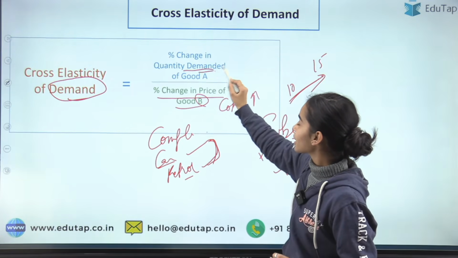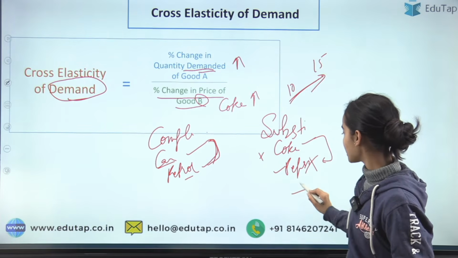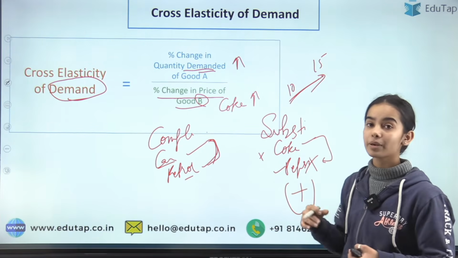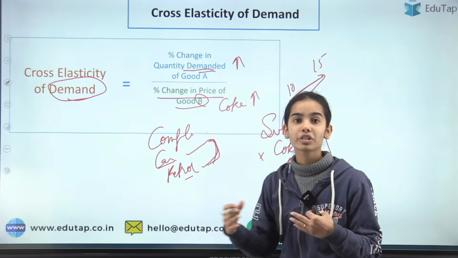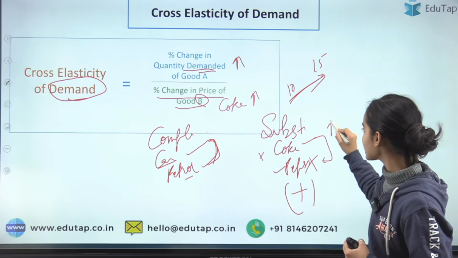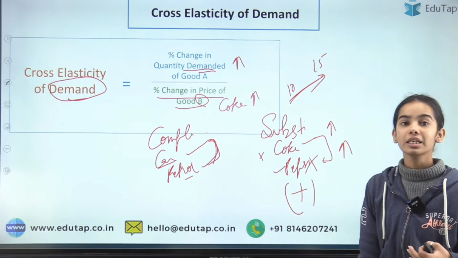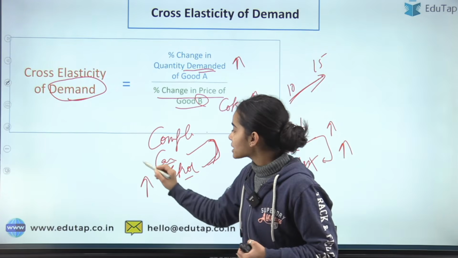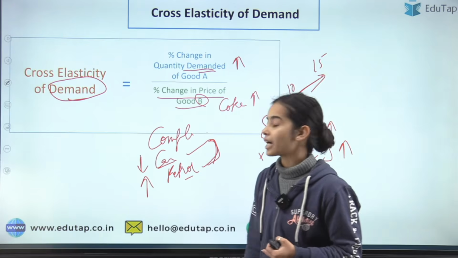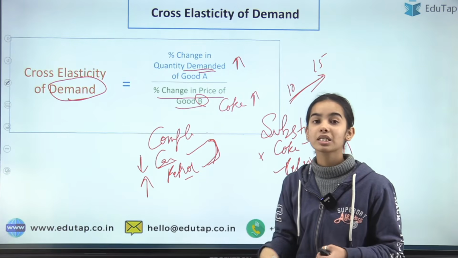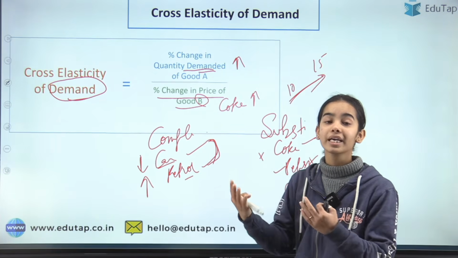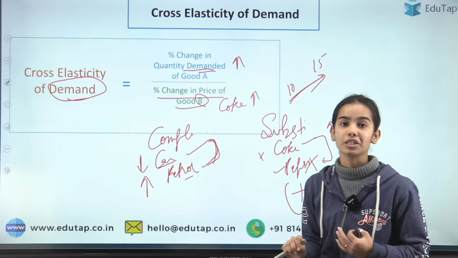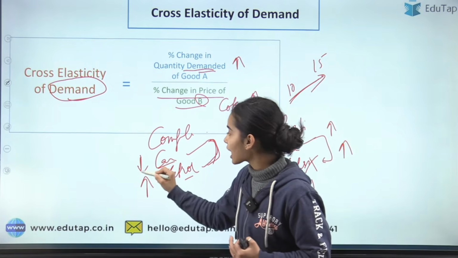So the quantity demanded of good A will increase, and so there is a positive relation, or a positive direction in which they are going. If the price of Coke is increasing, the demand of the Pepsi will increase. If the price of petrol is increasing, you will not want to buy the car. So the demand of the car will decrease, because the price of petrol has become so high that you will rather say that I will go buy the rickshaw or something. So the demand of the car will decrease.